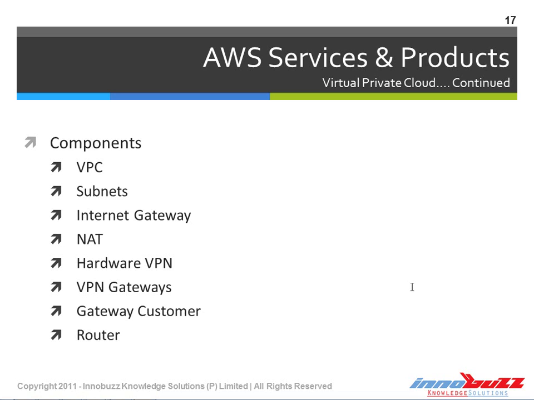It also has another component called the customer gateway. The VPN gateway that connects to the user side is called the customer gateway. And the router is the internet gateway plus the VPN gateway plus the NAT instance and the direct traffic. Everything comes under the router component of the virtual private cloud.